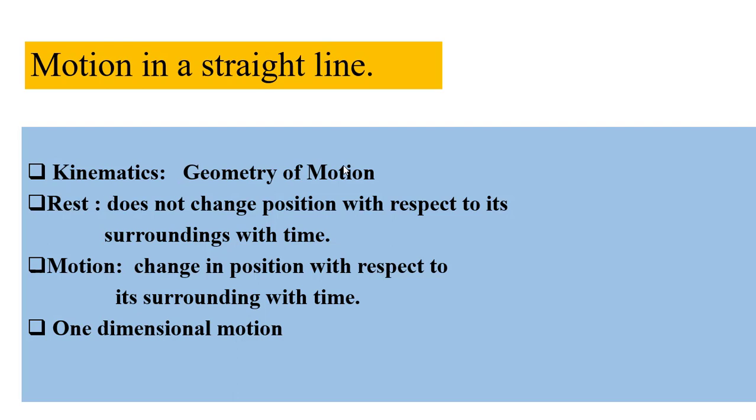Here in kinematics, normally we take an object, like if a car is moving, we take it as a point. Do not consider its length. If a train is moving along a straight railway track, or a man walking along a level road, we can say that only one coordinate is required to specify its position, which is called one-dimensional motion. It is moving in a straight line.